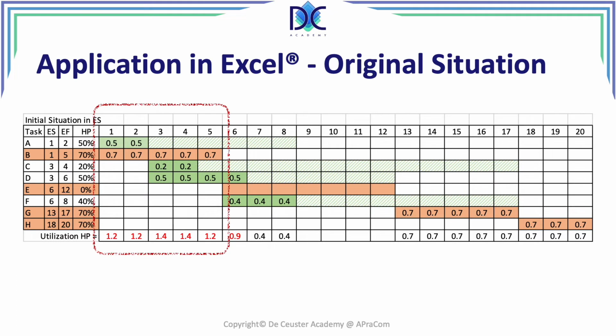Now what we see here, we have in the period 1 up to 5, we have a problem, and you see the numbers in red, except for period 6. Yes, it was probably colored because you can set the coloring automatic once the total utilization of Harry Potter is over 100% or over 1. So don't look at the 0.9. We don't have a problem there. Anyway, it's 90% is below the 100%.